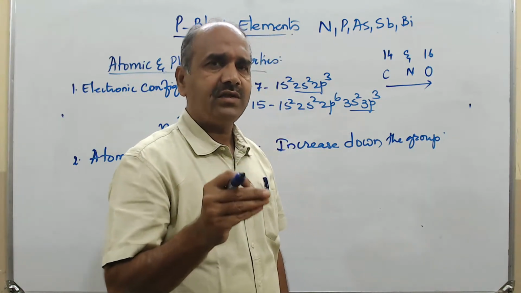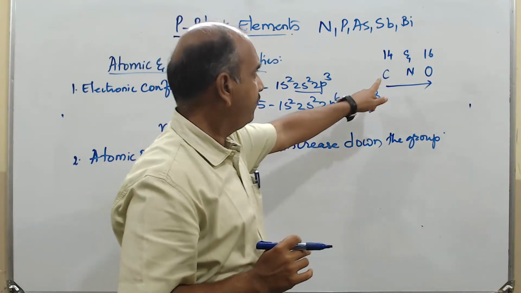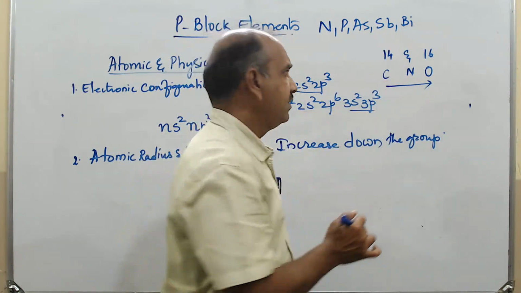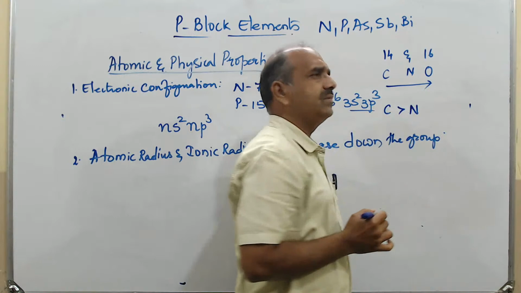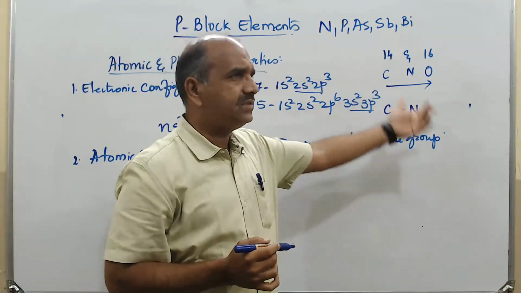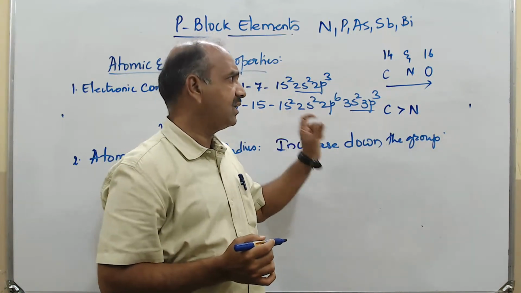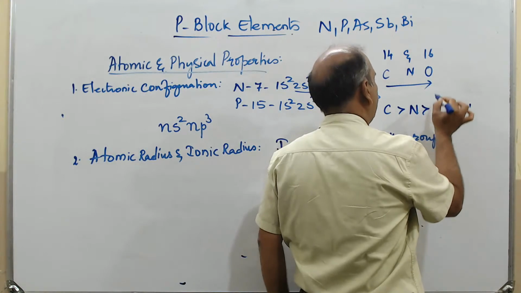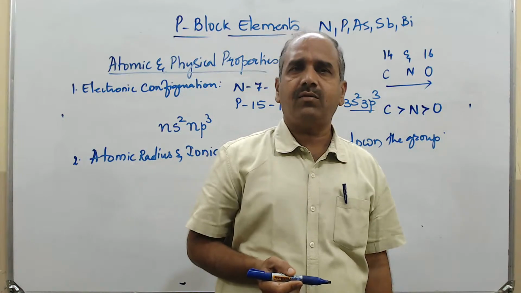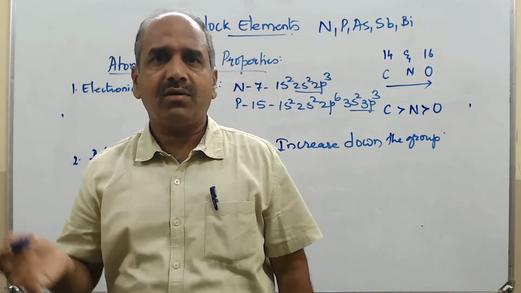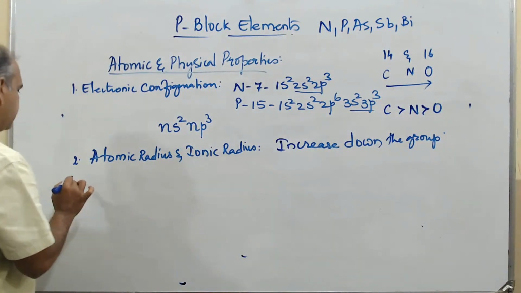So if you compare carbon and nitrogen, nitrogen is a smaller atom than carbon. Oxygen is still smaller than nitrogen. Why? Because the electron enters into the same subshell.